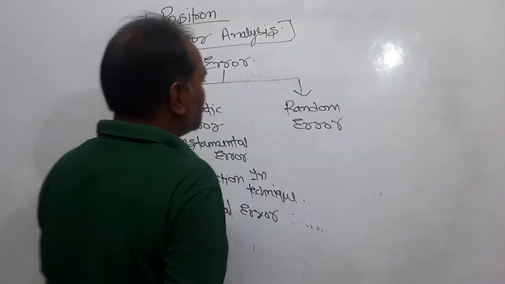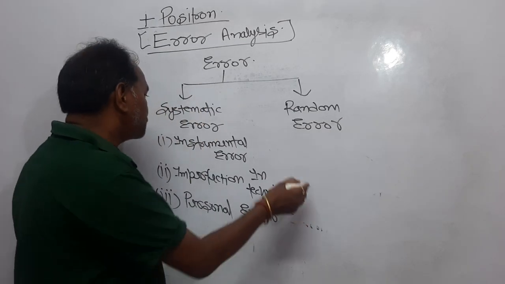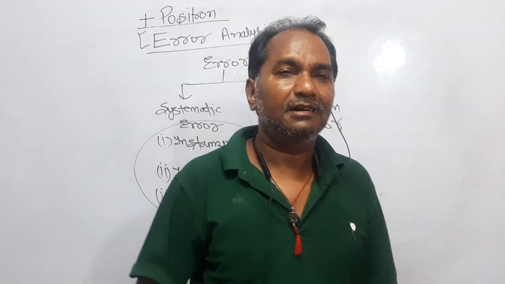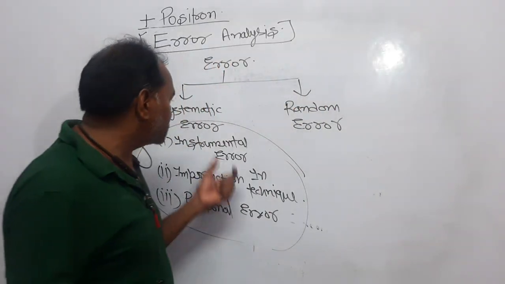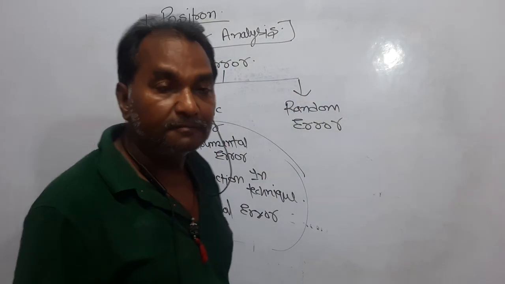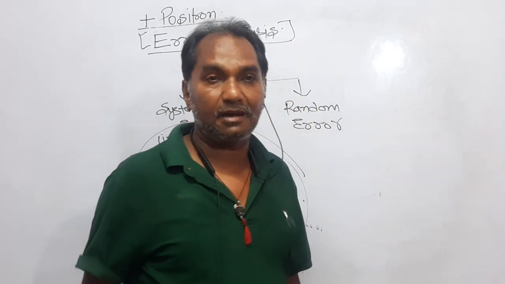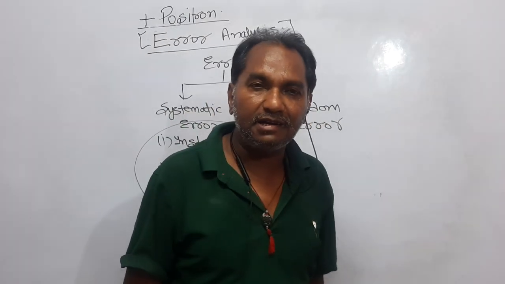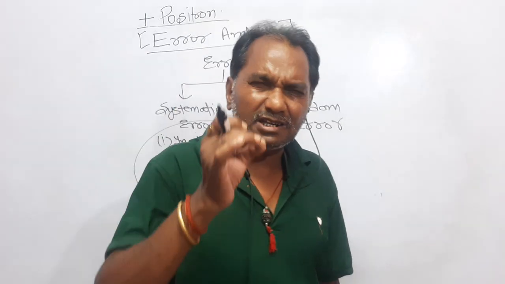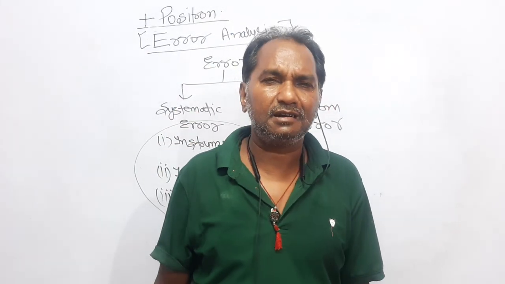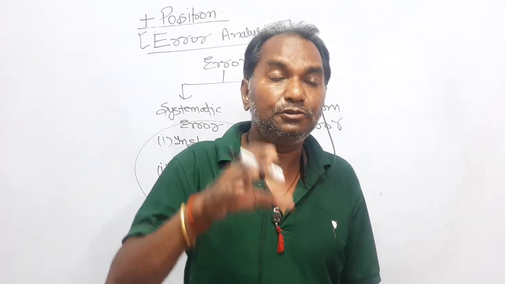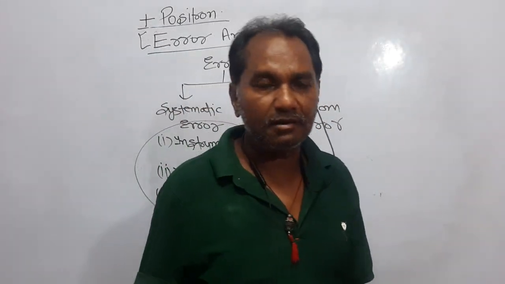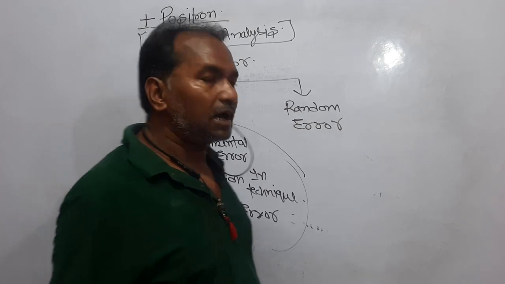And the second one is random error. Dear students, despite taking all the care, even then you will not get the right result. It means again the error is coming. Then what kind of error is that? That is said to be the random error. Despite taking all the care, if the error is coming and you do not know the root cause of that error, that is called random error. So these are the types of error.